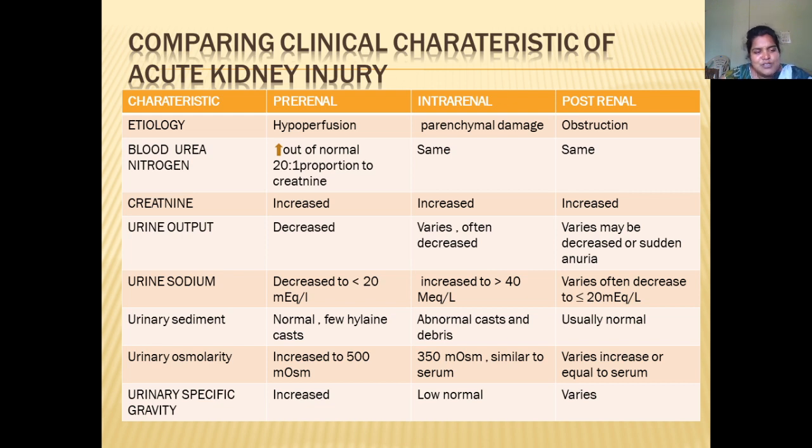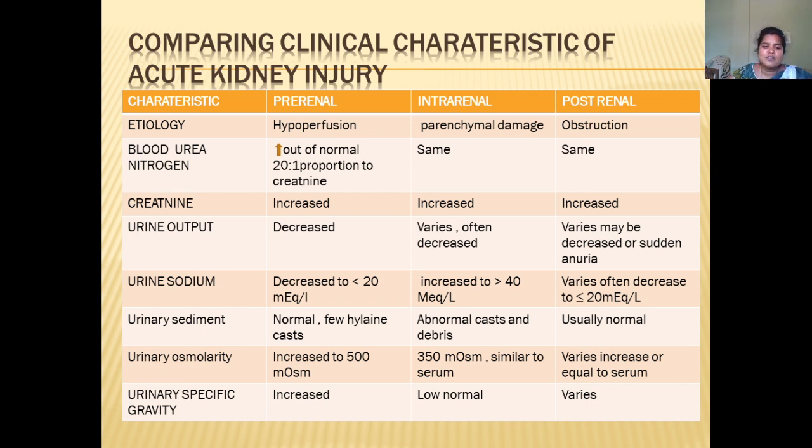When you see the values, it will be a 20:1 ratio of blood urea to creatinine, and the same in intrarenal and post-renal. The creatinine level will obviously be increased in pre-renal, intrarenal, and post-renal. What about the urine output? In pre-renal it will be decreased, except in non-oliguric cases. In intrarenal it varies, often decreases. In post-renal, they may suddenly develop anuria.